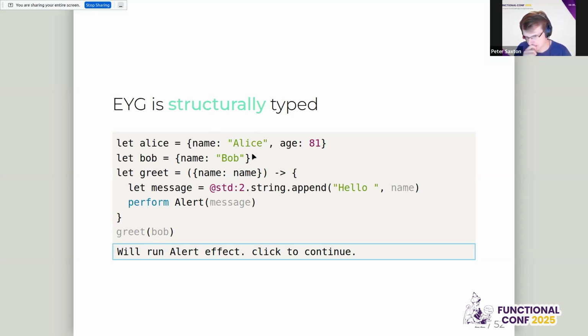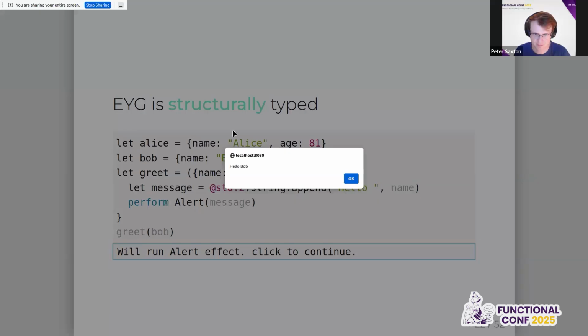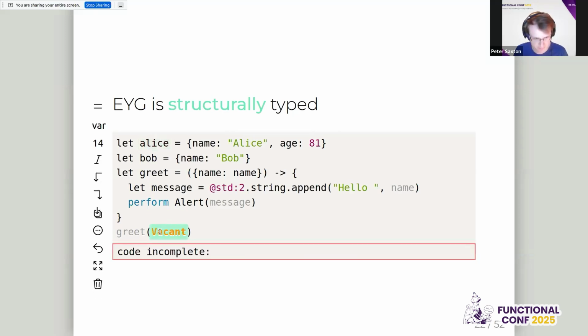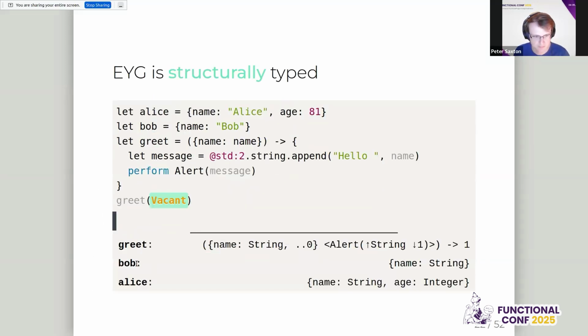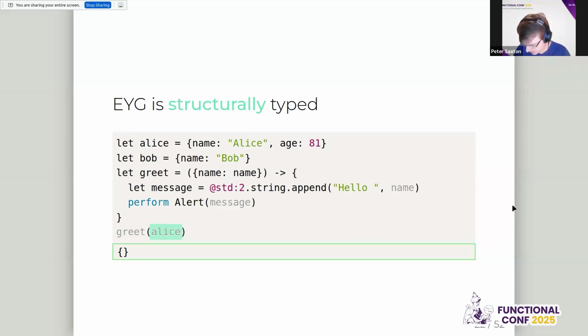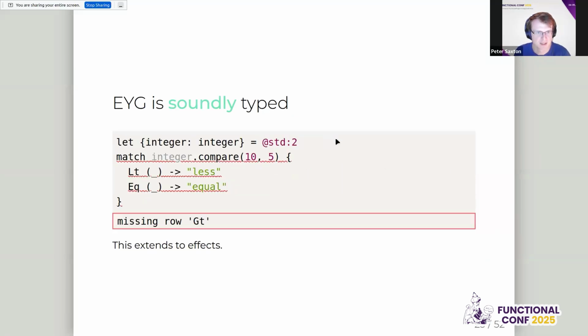So this requires it to be a string value itself. And then we alert it. If we run this, we get hello, Bob. And we can pass in the value Alice just as well. So we click and run this, and we get hello, Alice. So, structurally typed. I hope these are familiar to a lot of people.